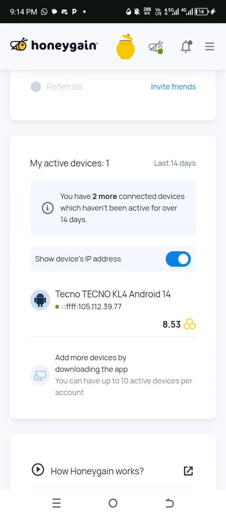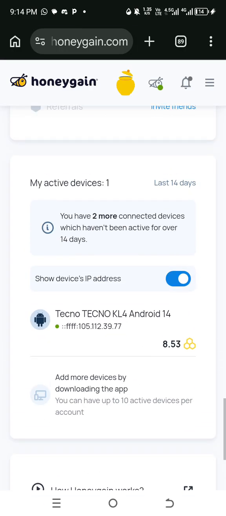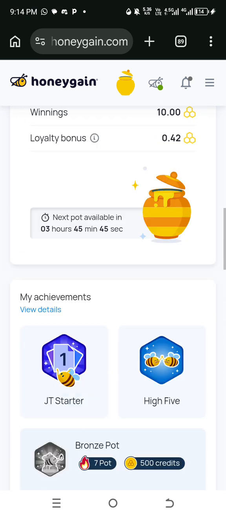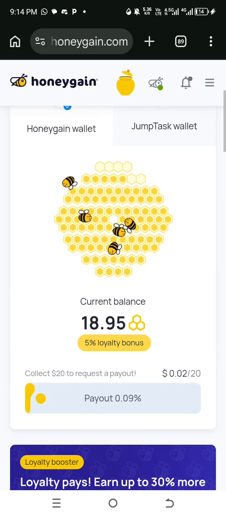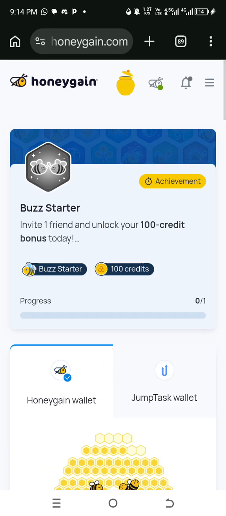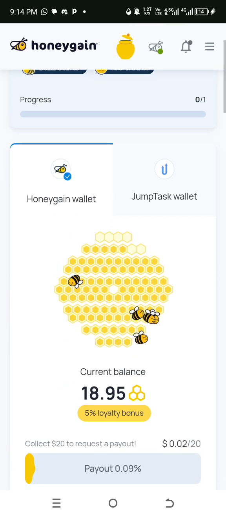As I'm connecting and logging in on those phones, they will be showing here. That's the way you can earn faster, very fast. The earning now is not like before when it was very slow. It's much faster now. Before, it would just be rising by small amounts, but now it's way faster.